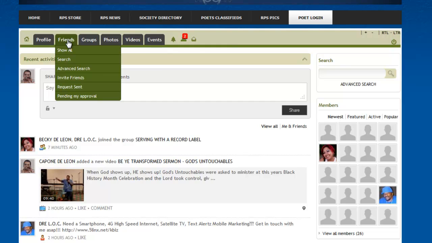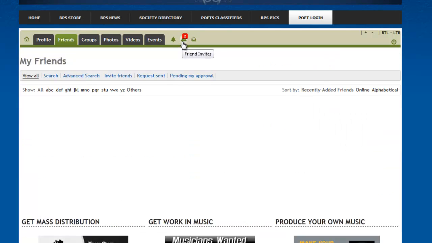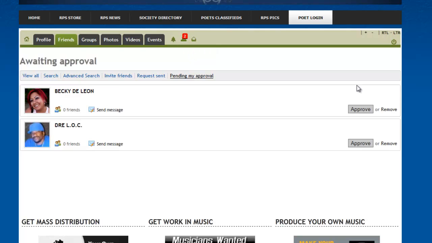Now we have our area for friends, where you can show all your friends, you can search for friends, you can request friends, invite friends, and approve your friends. And so as you can see, just like in Facebook, you have the face icon, and right here it has two. So I have 2 friend requests that I have to approve. So we'll go in here and do that. And so we just go in and we approve our requests, and then we're now connected to those friends.